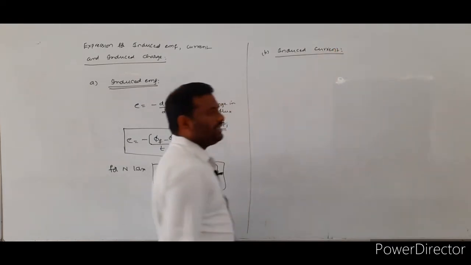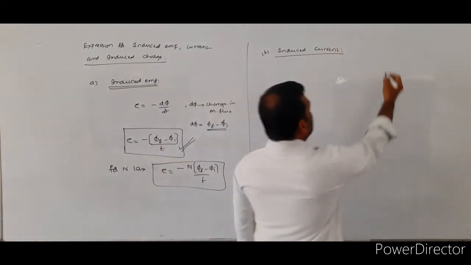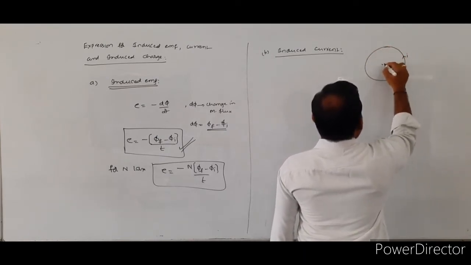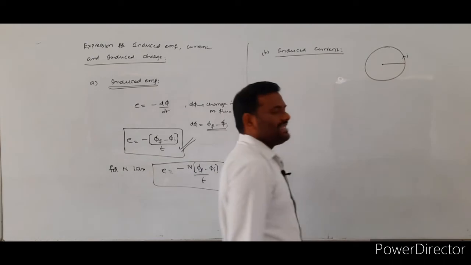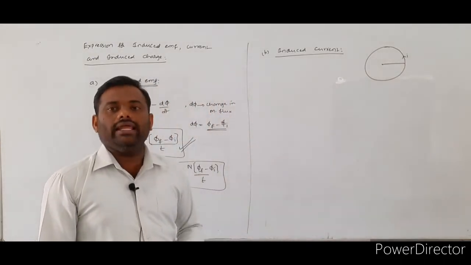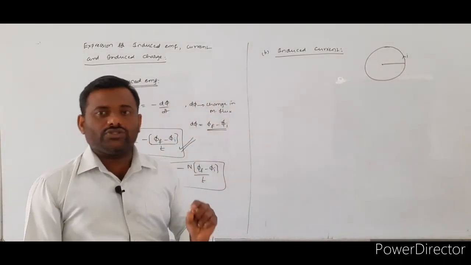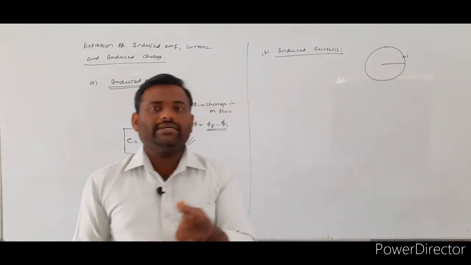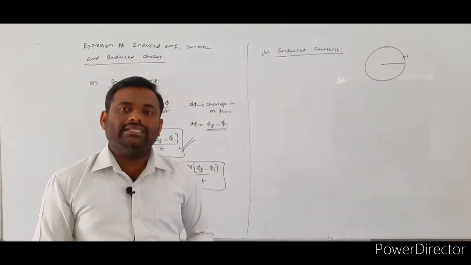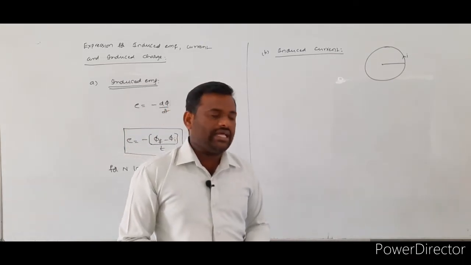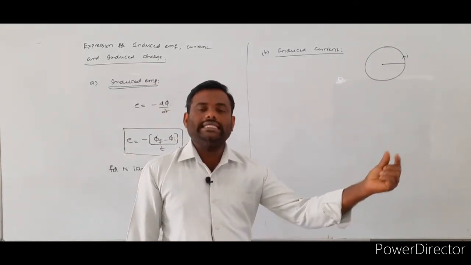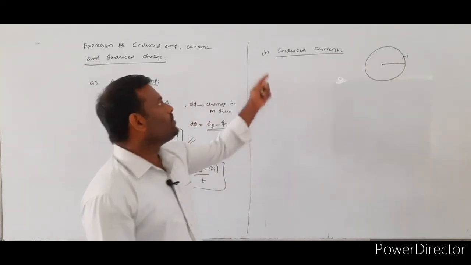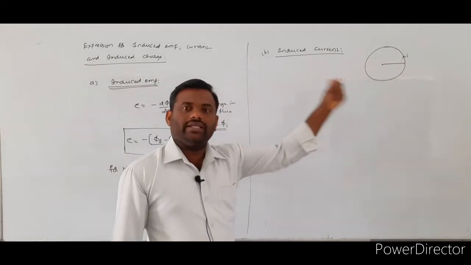Whenever induced EMF exists in a given coil, induced current is also flowing. That is what we proved in the case of Lenz's law. If the north pole is approaching, the induced current exists in the anti-clockwise direction. If the north pole is receding, the induced current exists in the clockwise direction. So, induced current will exist.